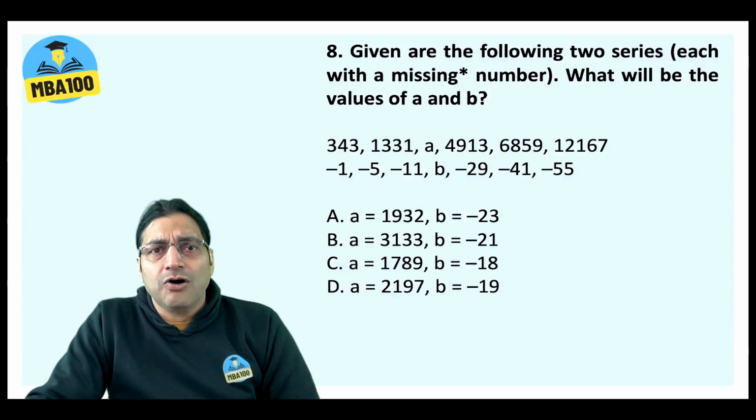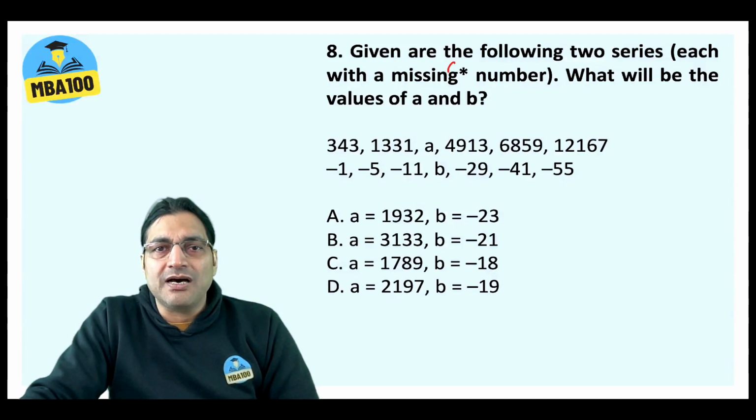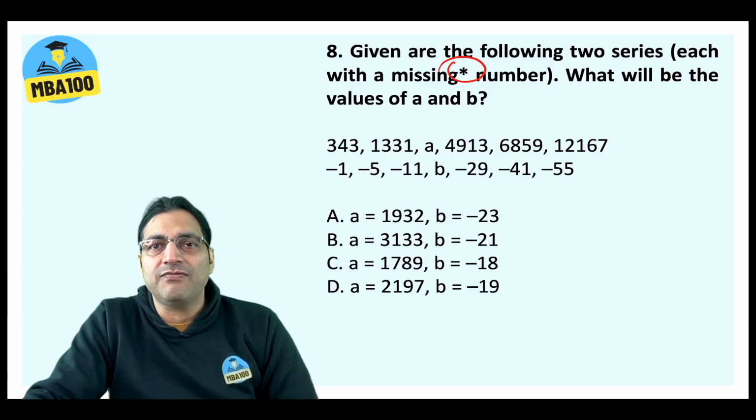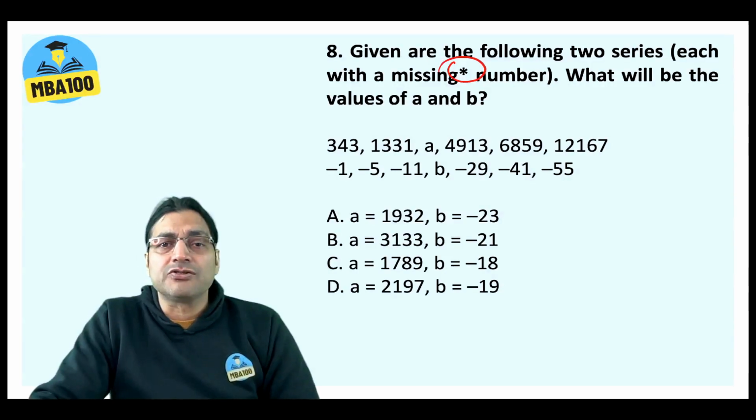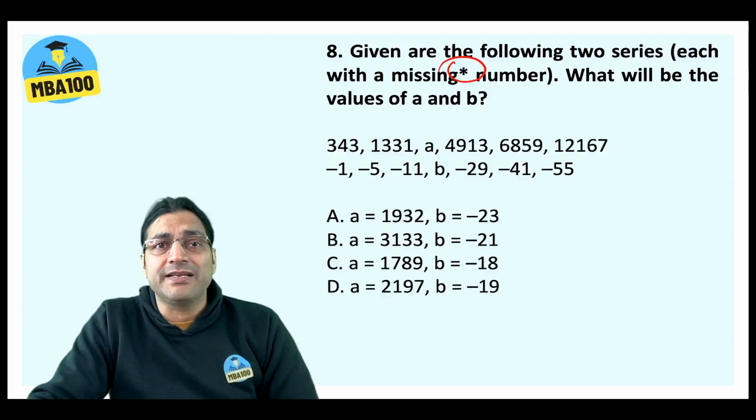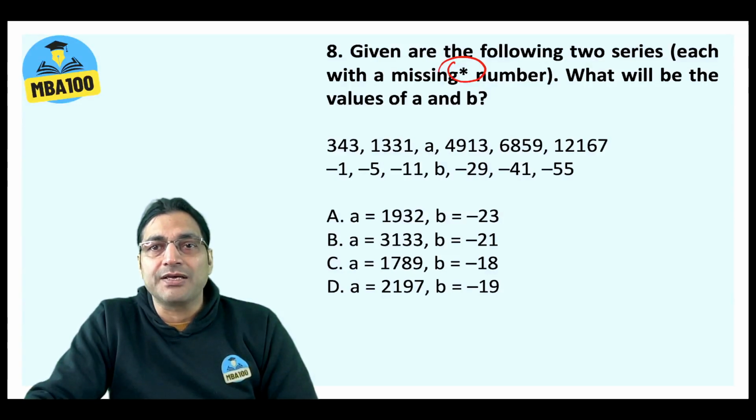Now here also, first of all, we have put a star mark here. You know why? Because in the actual examination, they had asked, given are the following 2 series, each with a missing number and a wrong number. But there was no wrong number in either of the series, which is why we have corrected the question and put a star mark here. What will be the values of A and B?